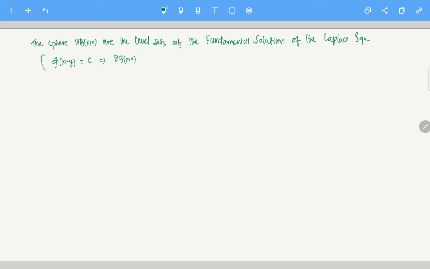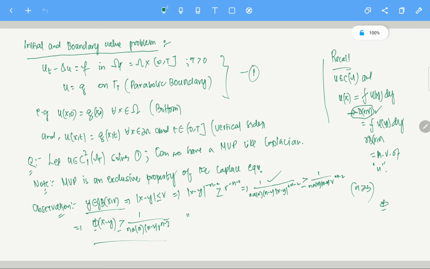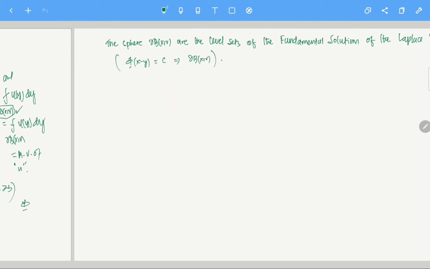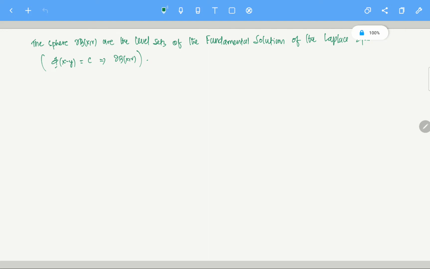That is what we are trying to say here. If phi of x minus y equals some constant, then essentially we are aiming for the boundary. This is the idea behind generalizing the mean value property of the fundamental solution.